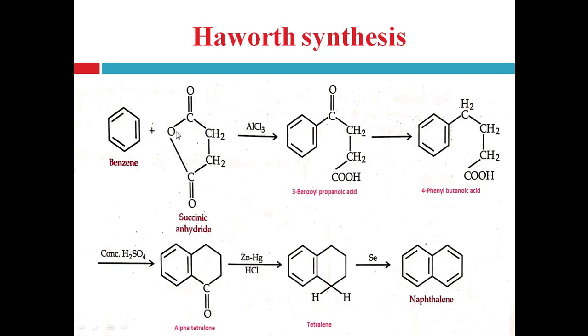And protonation of this O minus, the negatively charged oxygen atom, forms the carboxylic acid group, right? So it forms the 3-benzoyl propanoic acid.